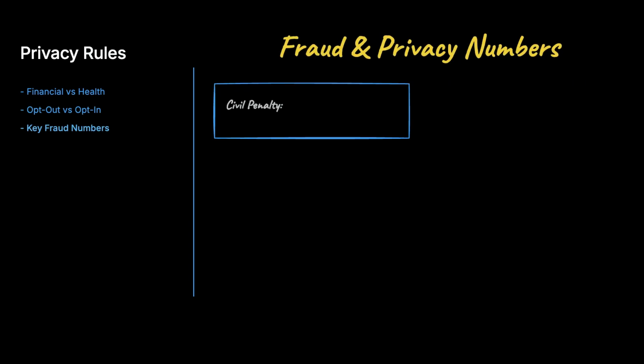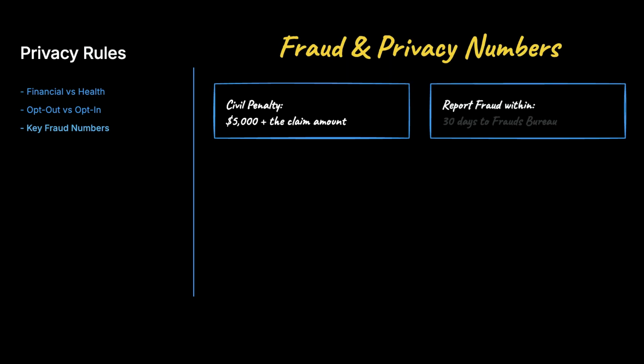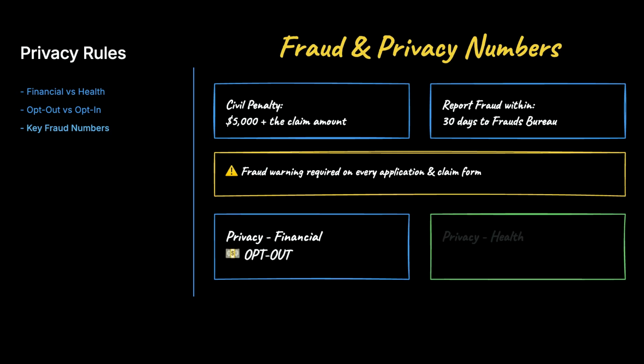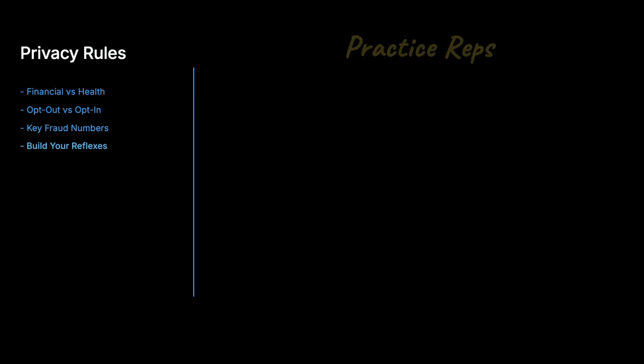Here are the numbers examiners love. A fraud warning on every application and claim form. $5,000 plus the claim as the civil penalty. 30 days to report suspected fraud to the Frauds Bureau. And for privacy, financial is opt-out, health is opt-in. Rattle those off cold for easy points.